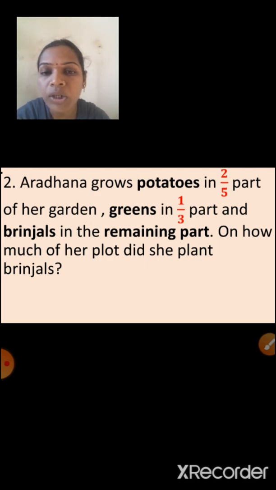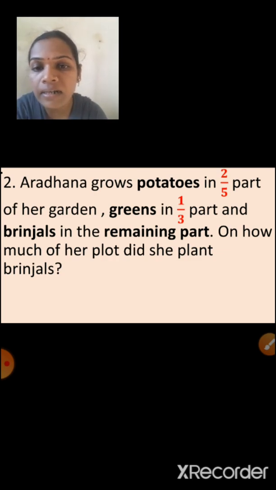Aradhana grows potatoes in 2/5 part of her garden, greens in 1/3 part, and brinjals in the remaining part. Okay, and what is your question here? On how much of her plot did she plant brinjals?